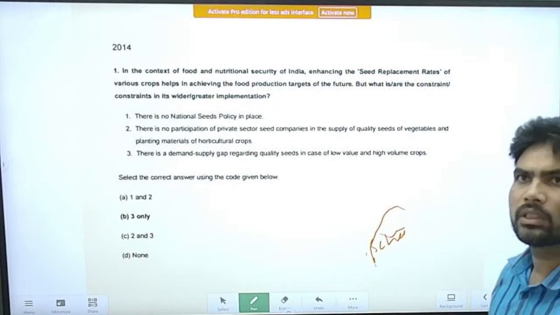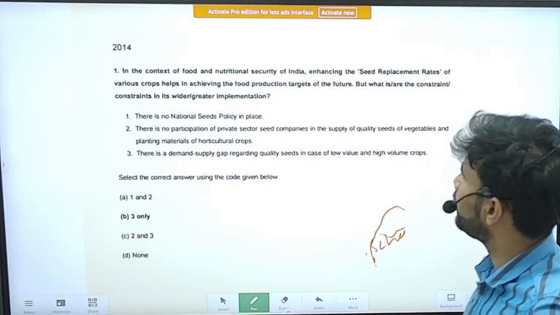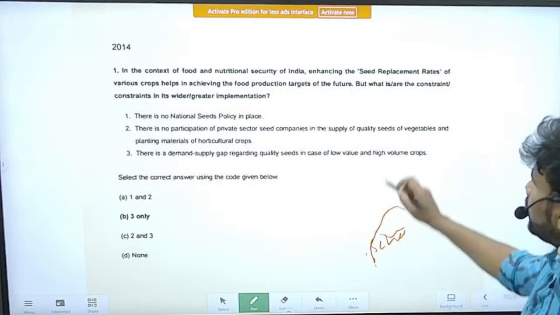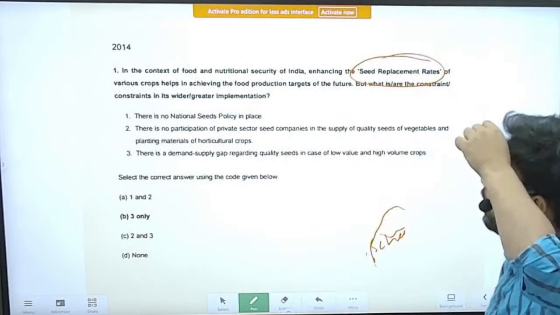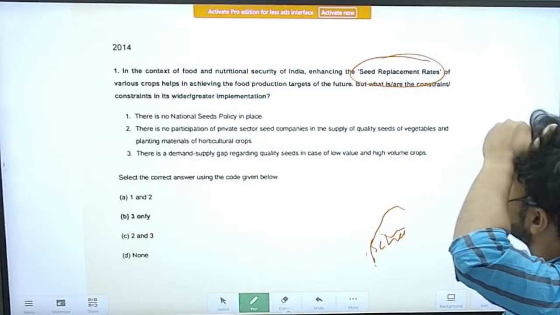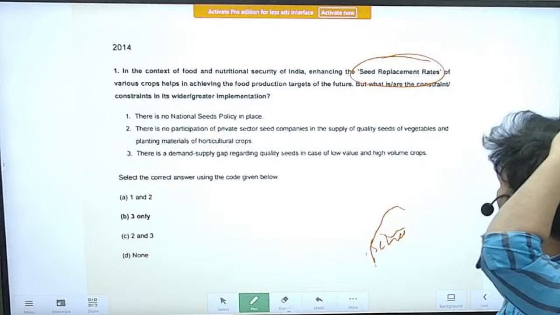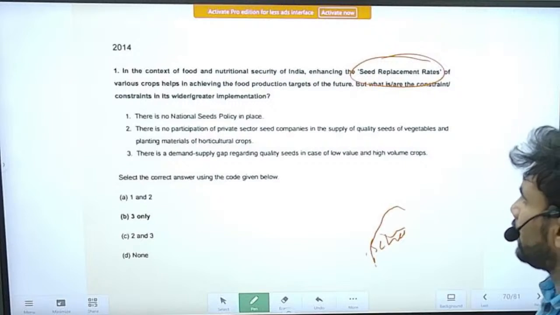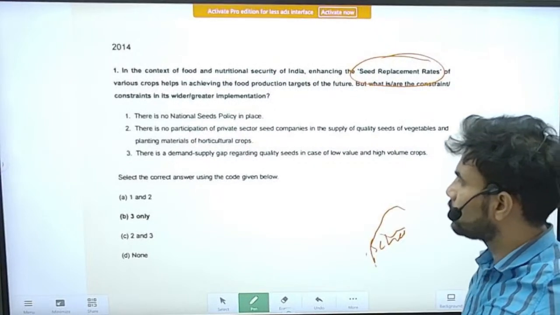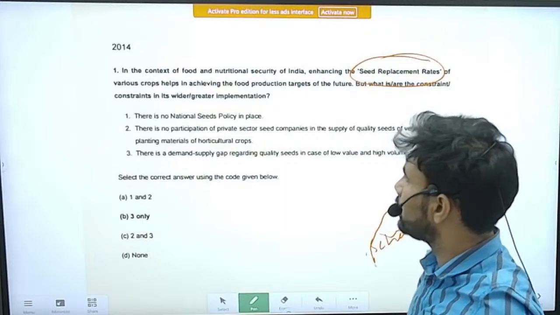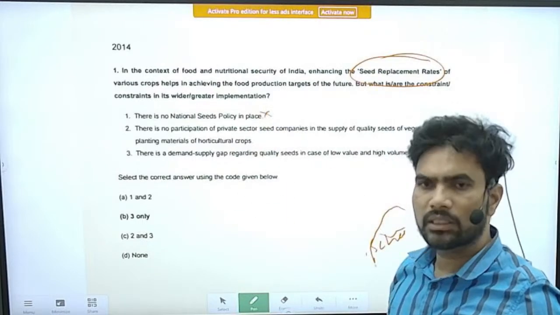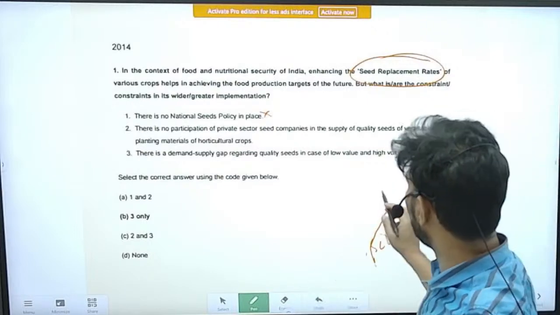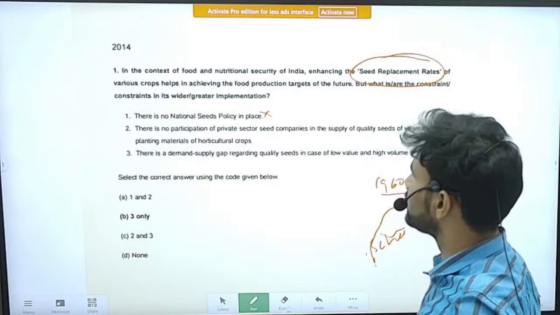The question is, in the context of food and nutritional security of India, enhancing the seed replacement rates of various crops helps in achieving the food production targets of the future. But what is or are the constraints in the wider implementation of this? The statements are, there is no national seed policy in place. No, we have a national seed policy. We have a particular act also, the Seed Act of India. I think it was enacted somewhere during the 1960s.